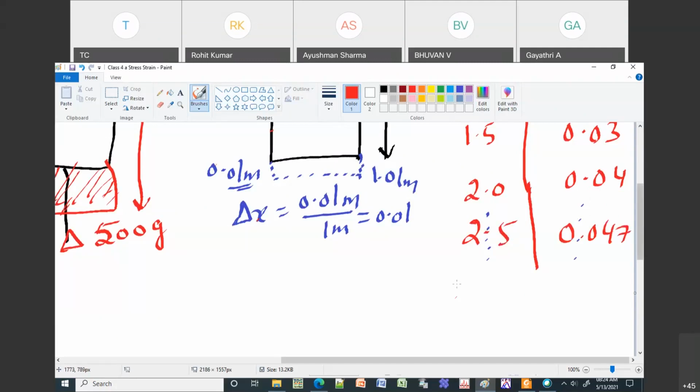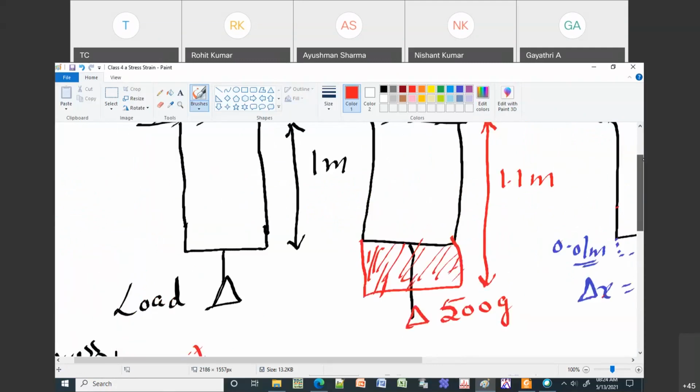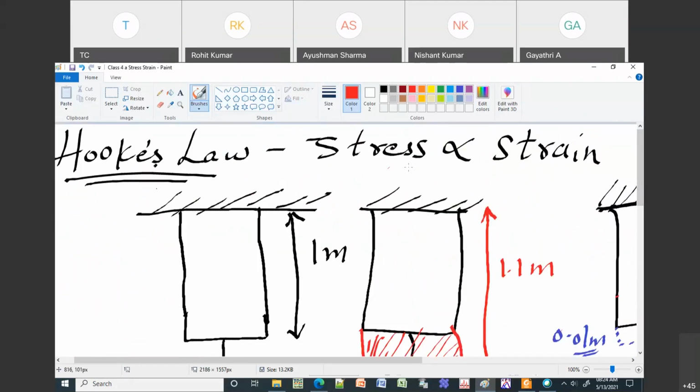Sir, then what about the straight line OA graph? The OA graph is up to here, for example up to 2 kgs, where it obeys Hooke's law. What Hooke's law says is that your stress is directly proportional to strain. That means if I increase the stress, there will be an equal increase in the strain, because E is constant: stress equals E into strain. Got it, sir.